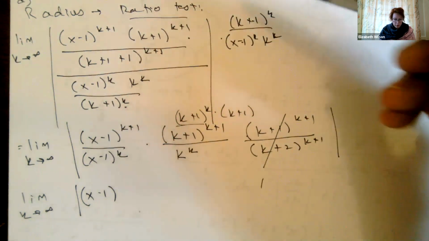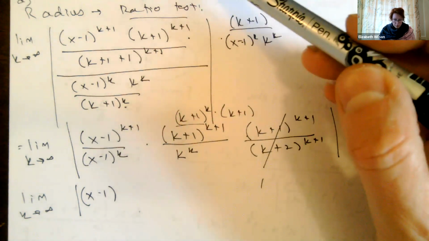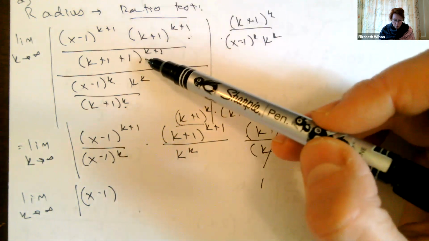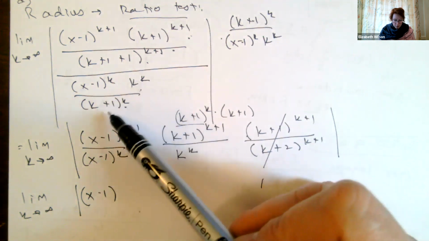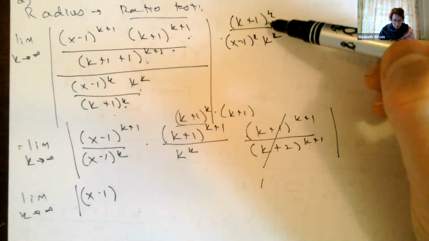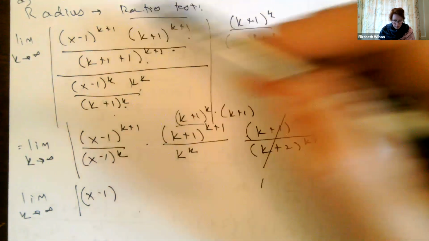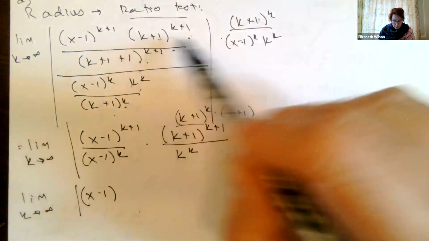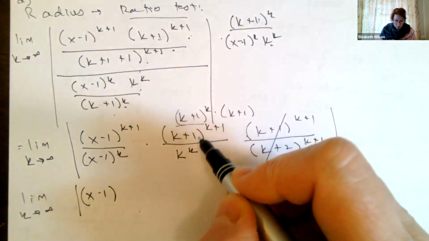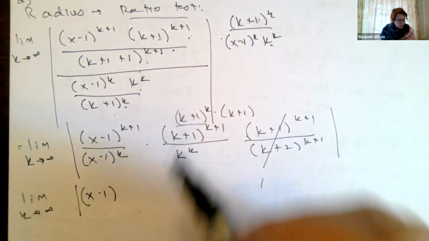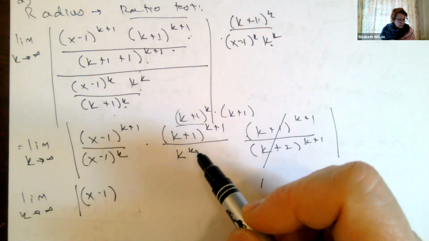Let me just check for a minute, because k plus 1, k plus 2 to the k plus 1 all over k to the k. So this one goes with there, this one goes here, and this one goes here. Yeah, I think we're good. And then these basically all cancel out to go to 1.